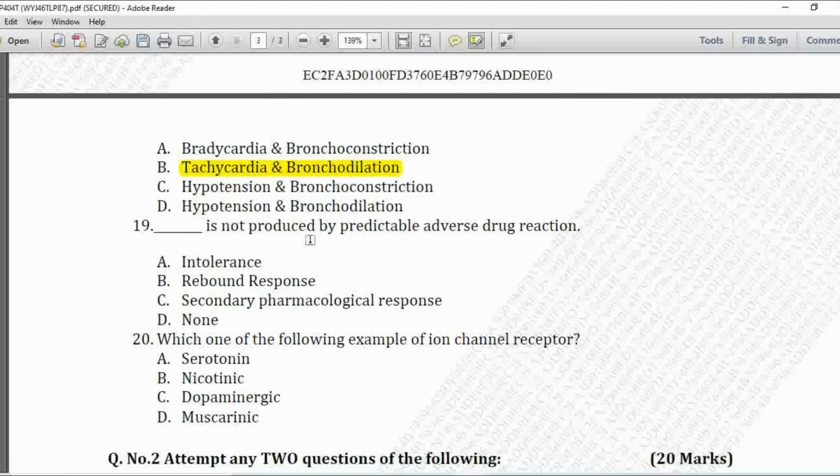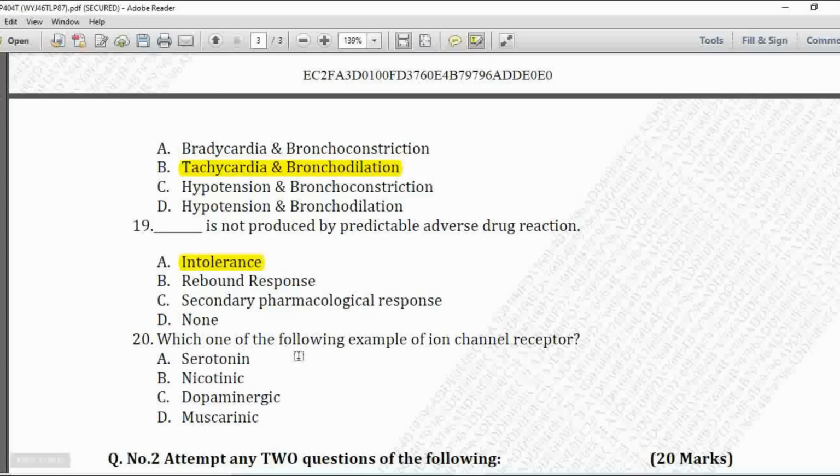Next MCQ, dash dash is not produced by predictable adverse drug reaction. Option A is intolerance, B is rebound response, C is secondary pharmacological response, and last one is none. So dash dash is not produced by predictable adverse drug reaction, that is option number A, that is intolerance.